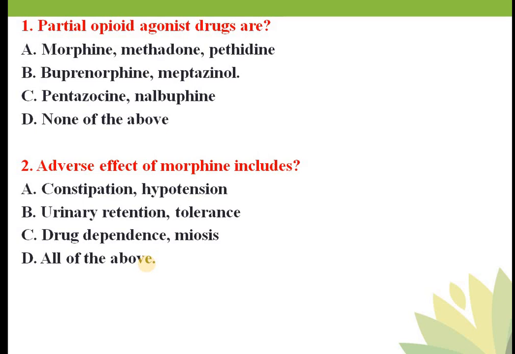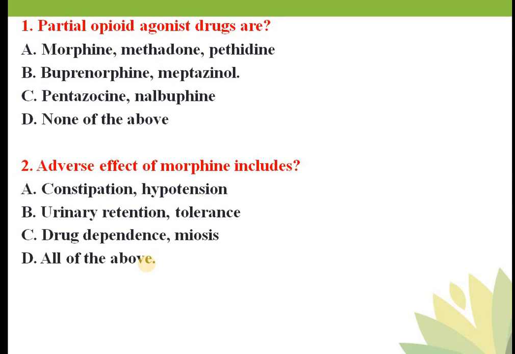Then pain suppression, histamine release, hormonal release, then increased intracranial pressure, then nausea, vomiting, sedation, euphoria, then urinary retention, and then constipation.